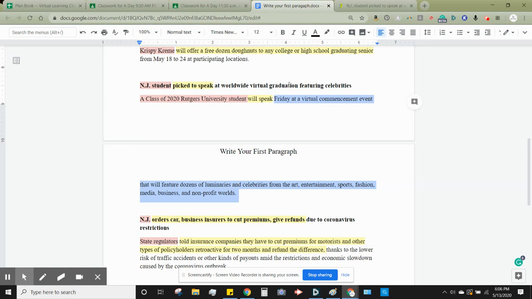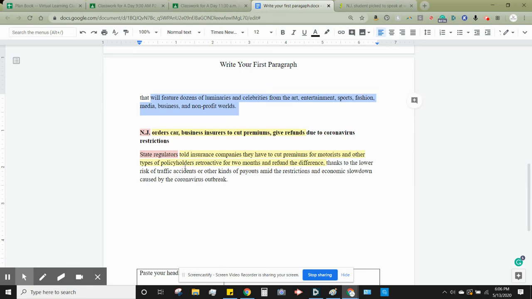The headline says "virtual graduation featuring celebrities." And then "virtual graduation" here becomes "virtual commencement event." That's longer. And then "featuring celebrities" becomes "will feature dozens of luminaries and celebrities from the blah, blah, blah worlds." So in each case, it's growing a little bit.